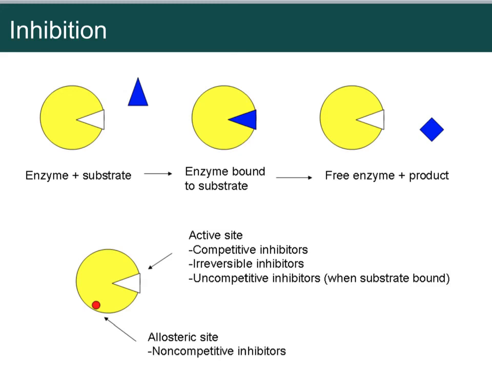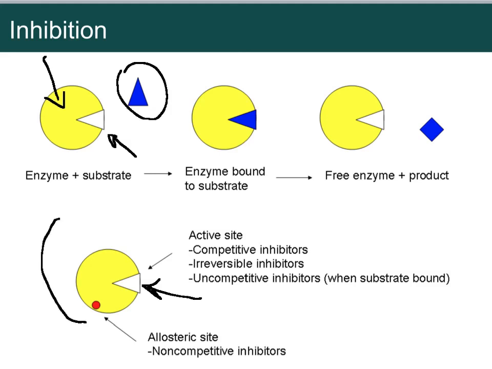So here's some of the better pictures of this. Here's the enzyme right here. Here's the substrate. This is the active site. Remember, active site right there. The substrate goes in, binds there, and it's happy. Now, when there's inhibition, competitive inhibition is going to bind right here to the active site and block the substrate. Irreversible ones are ones that can't be reversed. Once it's done. Non-competitive are ones that bind someplace else, like this.